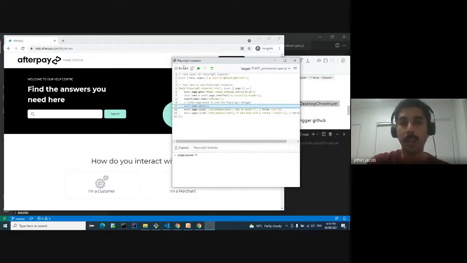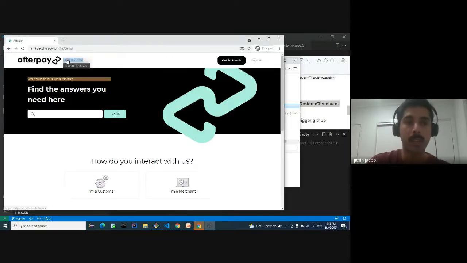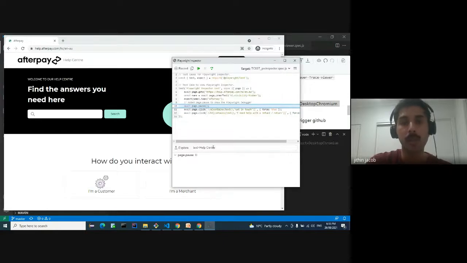We have a record feature where we can record the test scripts. Then we have a few different options down here. The first one is explore. Suppose you want a specific locator and you are not aware what the locator is for a specific element in the page. You can just click on that element. It will give you the locator itself, text equal to help center. So all the Playwright locators you can obtain using this one.